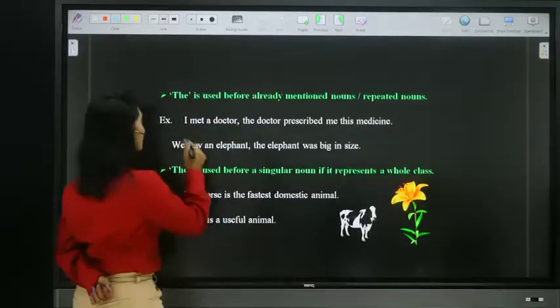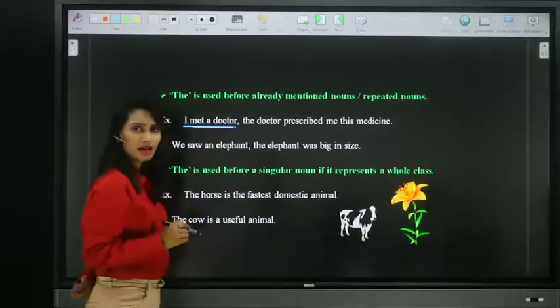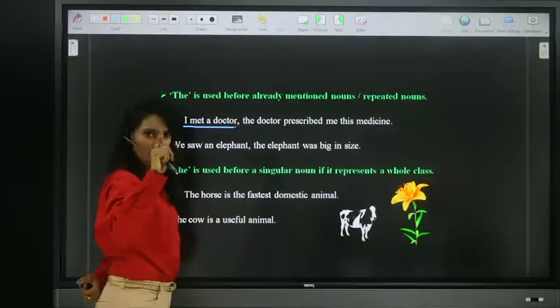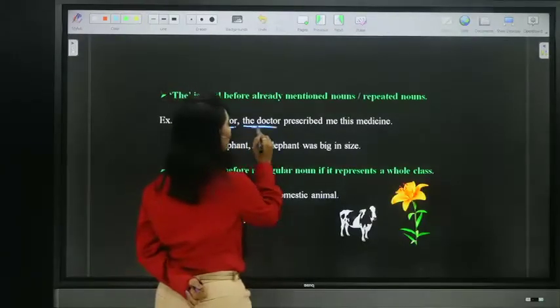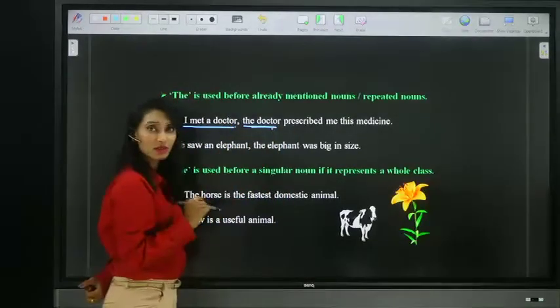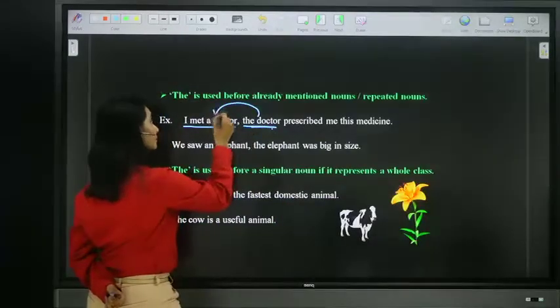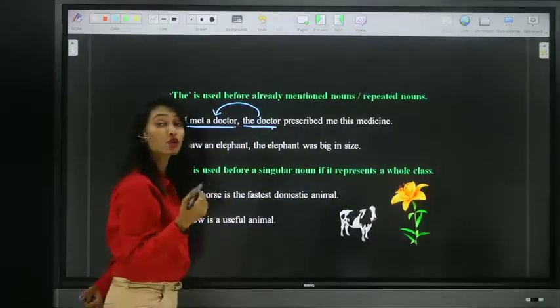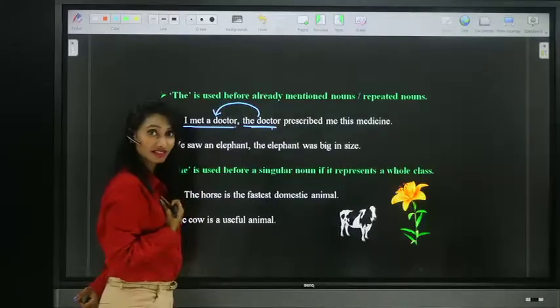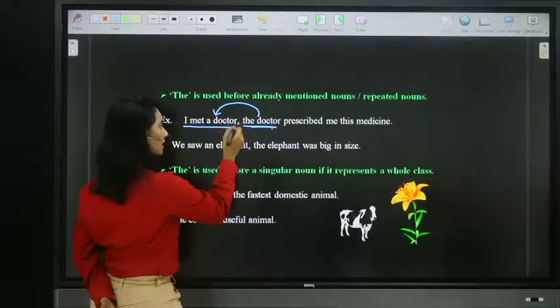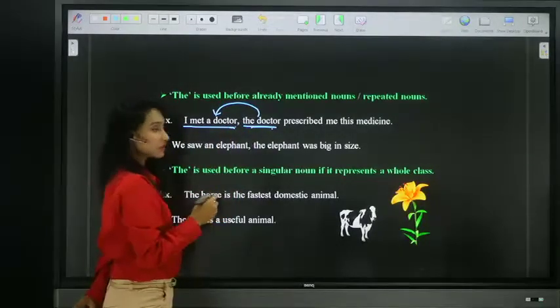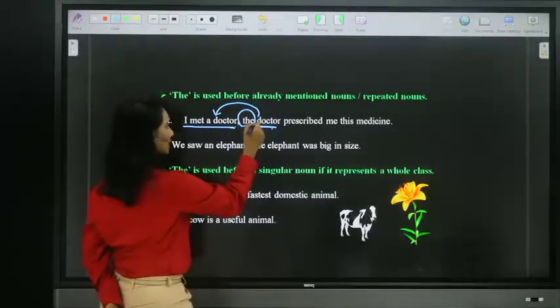For example, I met a doctor, one doctor. The doctor prescribed me this medicine. Which doctor? The doctor whom I met. See, already I mentioned it, and again I'm repeating it here. So we use definite article the.